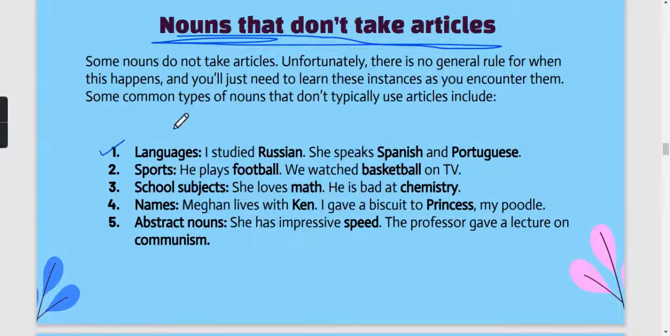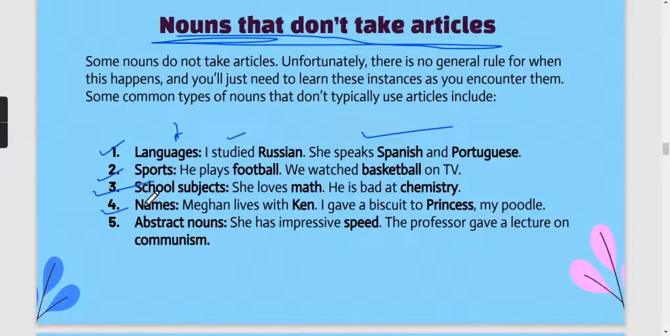So suppose here language is there. So languages don't take any article. Okay, either a, an, or the. So here you can see I studied Russian. She speaks Spanish and Portuguese. Again, sports also don't take any article. He plays football. We watched basketball. School subjects also, she loves math. He is bad at chemistry. We don't say that she loves the math or she loves a math.